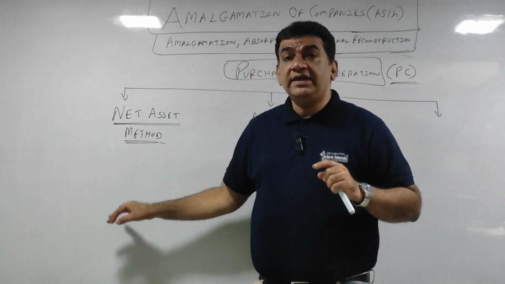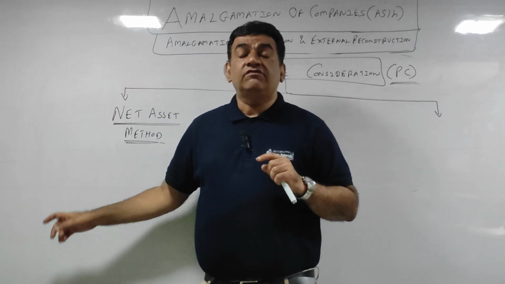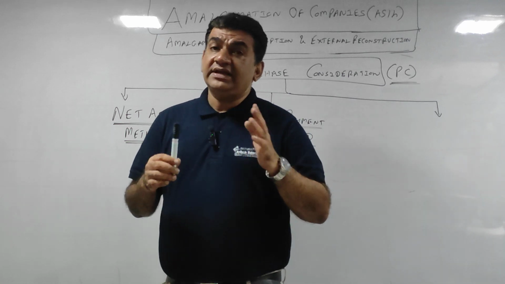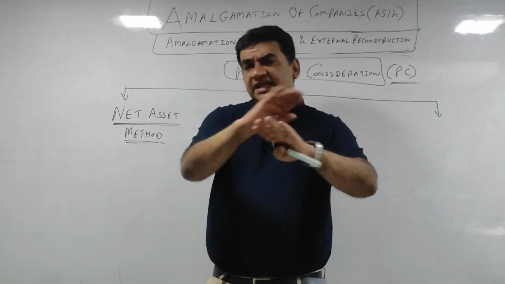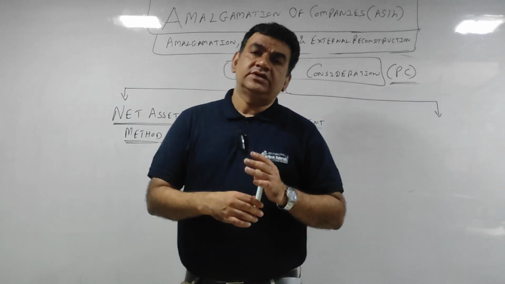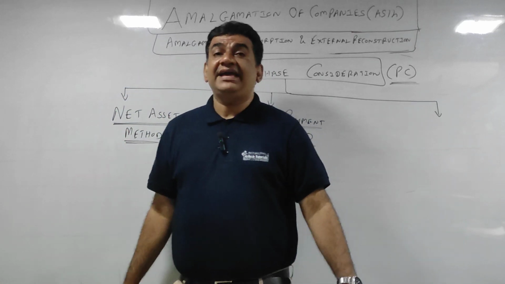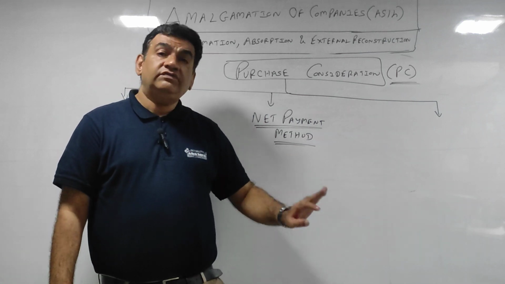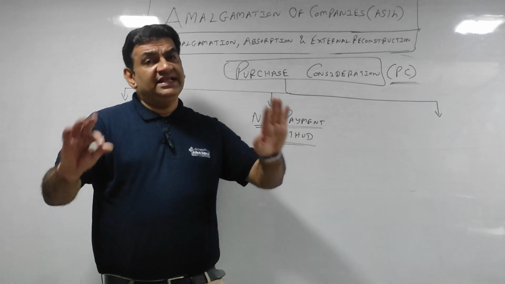So we don't have to make a statement of PC where we show assets minus liability. वो सिर्फ net assets में ही आएगा. So net payment में you have to make a statement which will be exactly similar to the discharge here. वो कैसे करने का? Don't get into that. That we will see in the next class. Got it? So net payment में 2-in-1 statement of net asset where the PC as well as the discharge, both of them are shown in one statement. Got it? कैसे करने का?